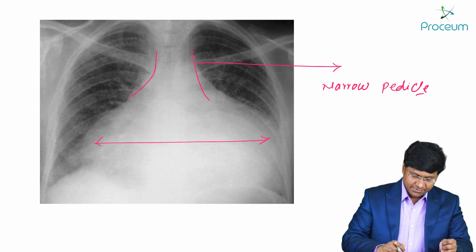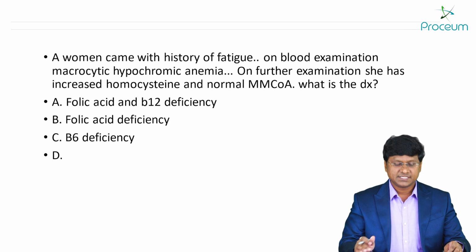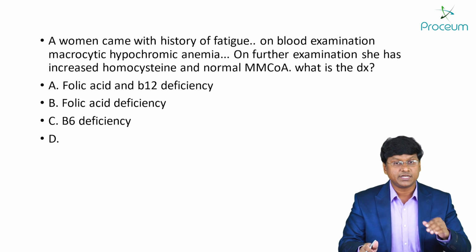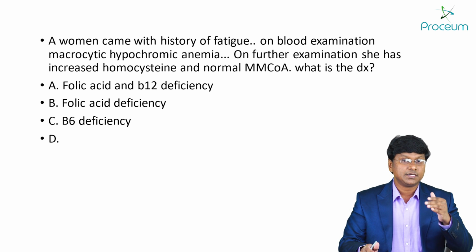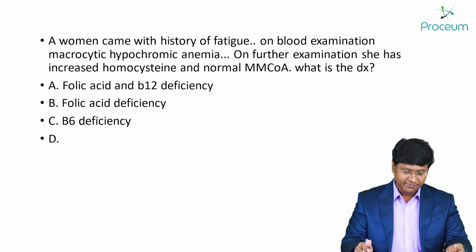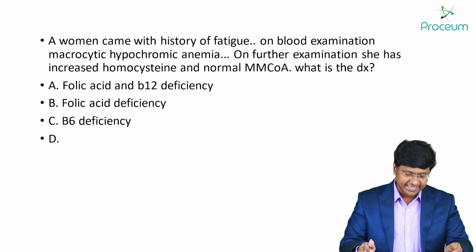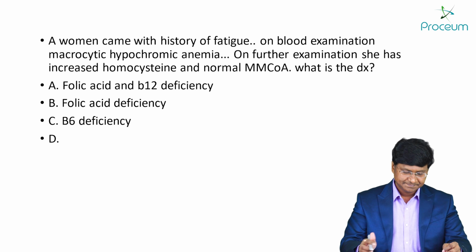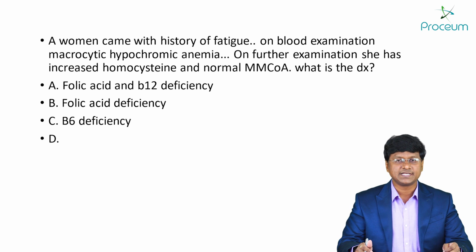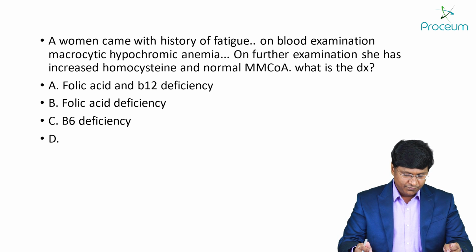Alright, next. You see the next question. This is another very interesting question. They have tried to correlate biochemistry with general medicine. The question is, a woman came with a history of fatigue, on blood examination, macrocytic hypochromic anemia. On further examination, she has increased homocysteine with normal MMCoA, that is methylmalonyl coenzyme A. What is the diagnosis? The options are folic acid and vitamin B12 deficiency, folic acid deficiency, B6 deficiency.